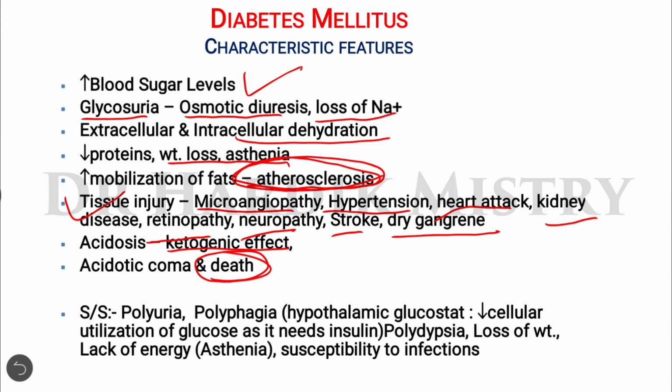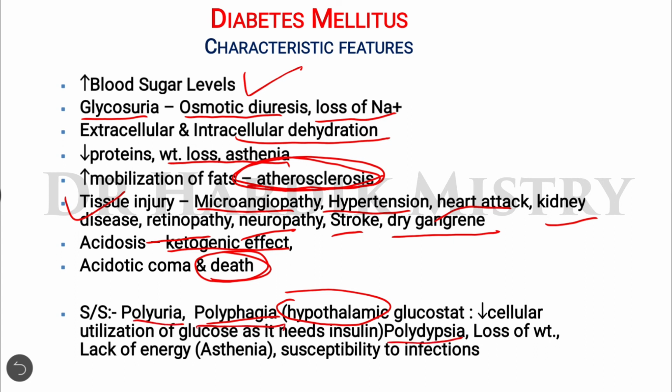Signs and symptoms of diabetes mellitus: polyuria. Polyphagia occurs because the glucose monitoring system present in the hypothalamus does not work properly in the lack of insulin, and due to this the hypothalamic cells continuously sense a decrease in glucose level, so ultimately food intake is increased, and that is polyphagia.